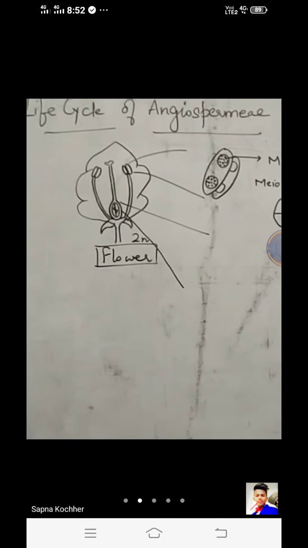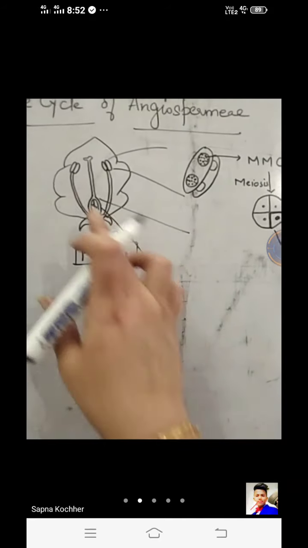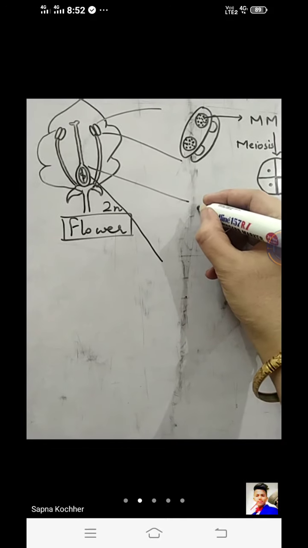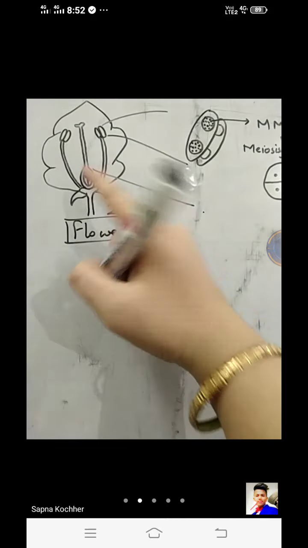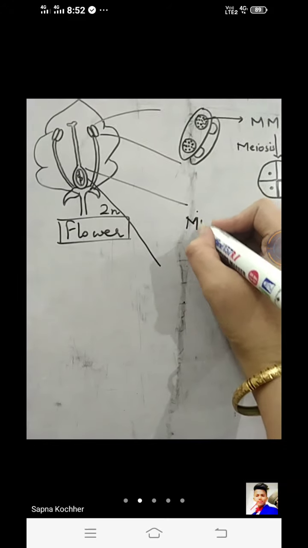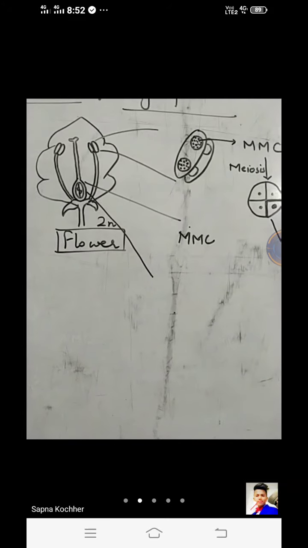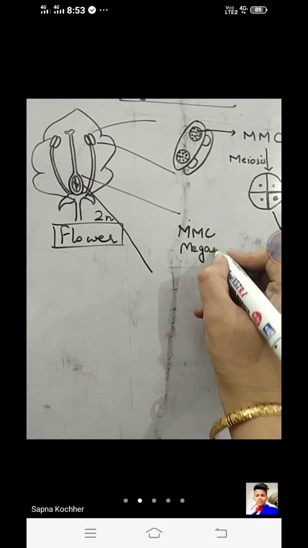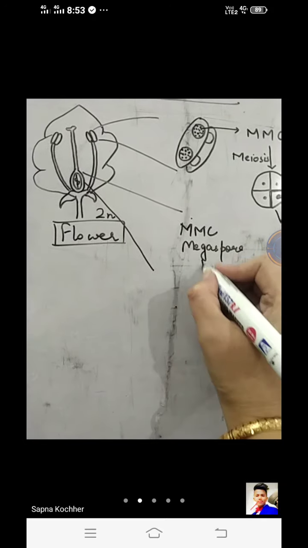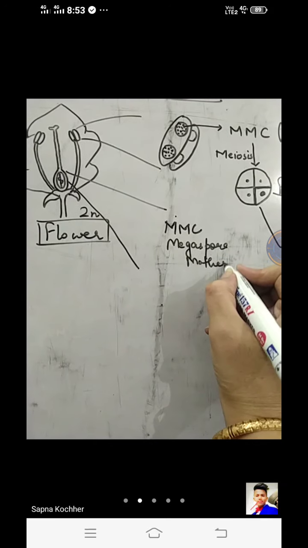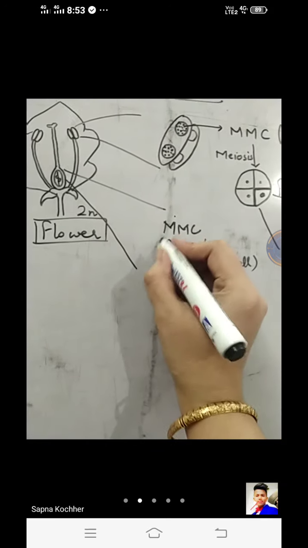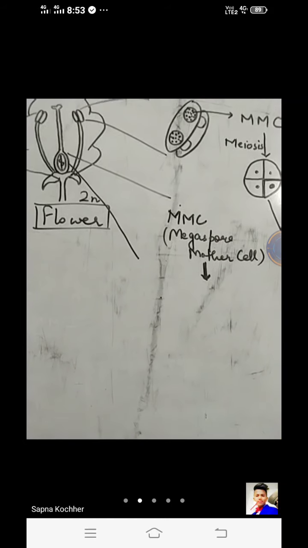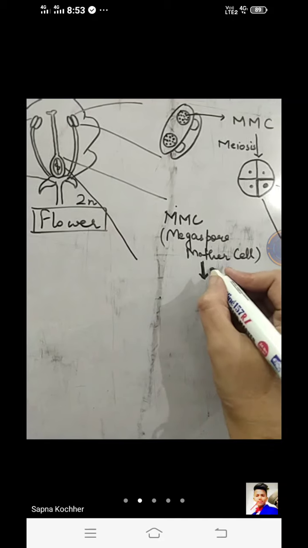Coming to the female part now. This is the female part. Now within the ovary, there is the structure of the ovule. Initially also within the ovary, there is a megaspore mother cell. First of all, I am starting with the megaspore mother cell. This megaspore mother cell undergoes meiosis, forming the megaspore tetrad, right? So it undergoes meiosis,